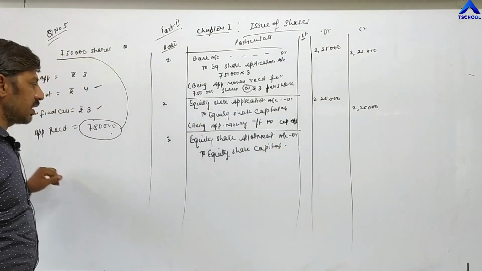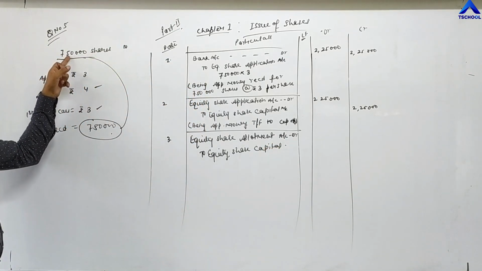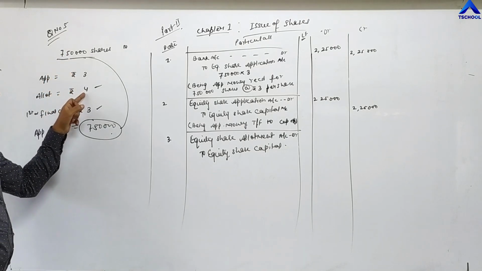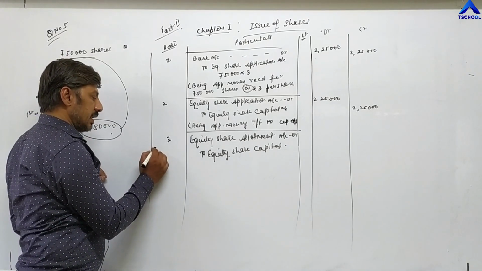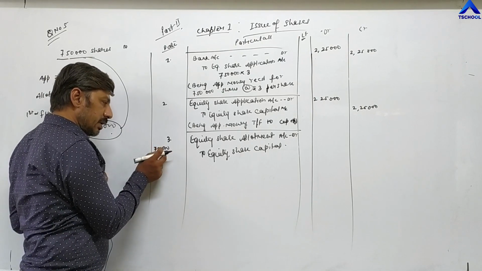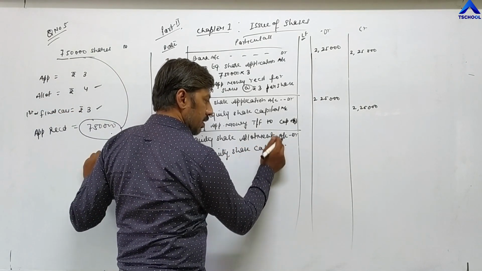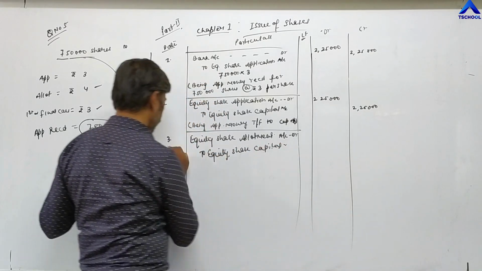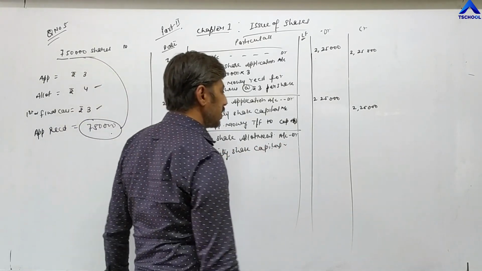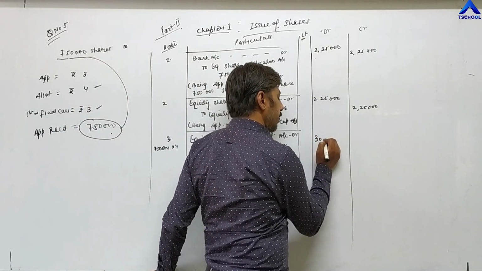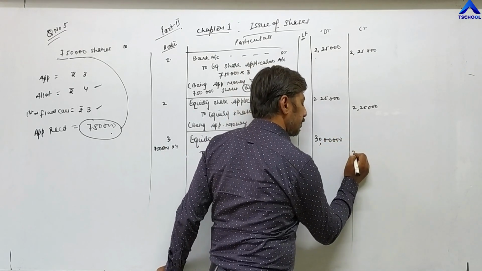Now the total number of shares is 7,50,000 into 4. Here I am writing 7,50,000; you can write this calculation in front of it, 7,50,000 into 4. Total becomes 30 lakhs.